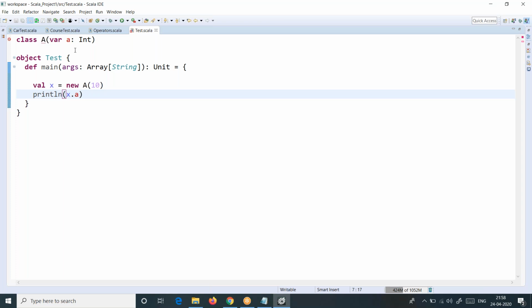One minute, I see some error. A is already defined, no issues. I'll put it as B, not a problem. The point is just to show you. Then this time our problem is solved. And when I put var here, it became public. And it has setter and getter because this is treated as what?